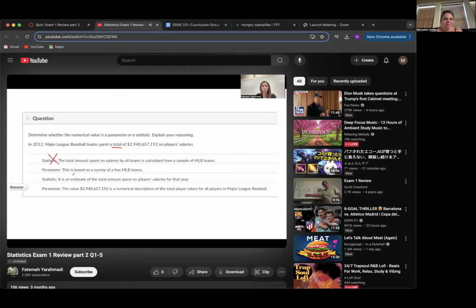The parameter, this is based on a survey. When we see the survey, it's all about sample, not about population. Statistic, it's an estimate of the total. Again, we have total, so total is always about population. And then parameter is the value of about $3 trillion, a numerical description of the total players' salary. This is the correct answer. So you need to identify the keywords here. Statistic: subsection, survey. And parameter is about total, everybody, everything.